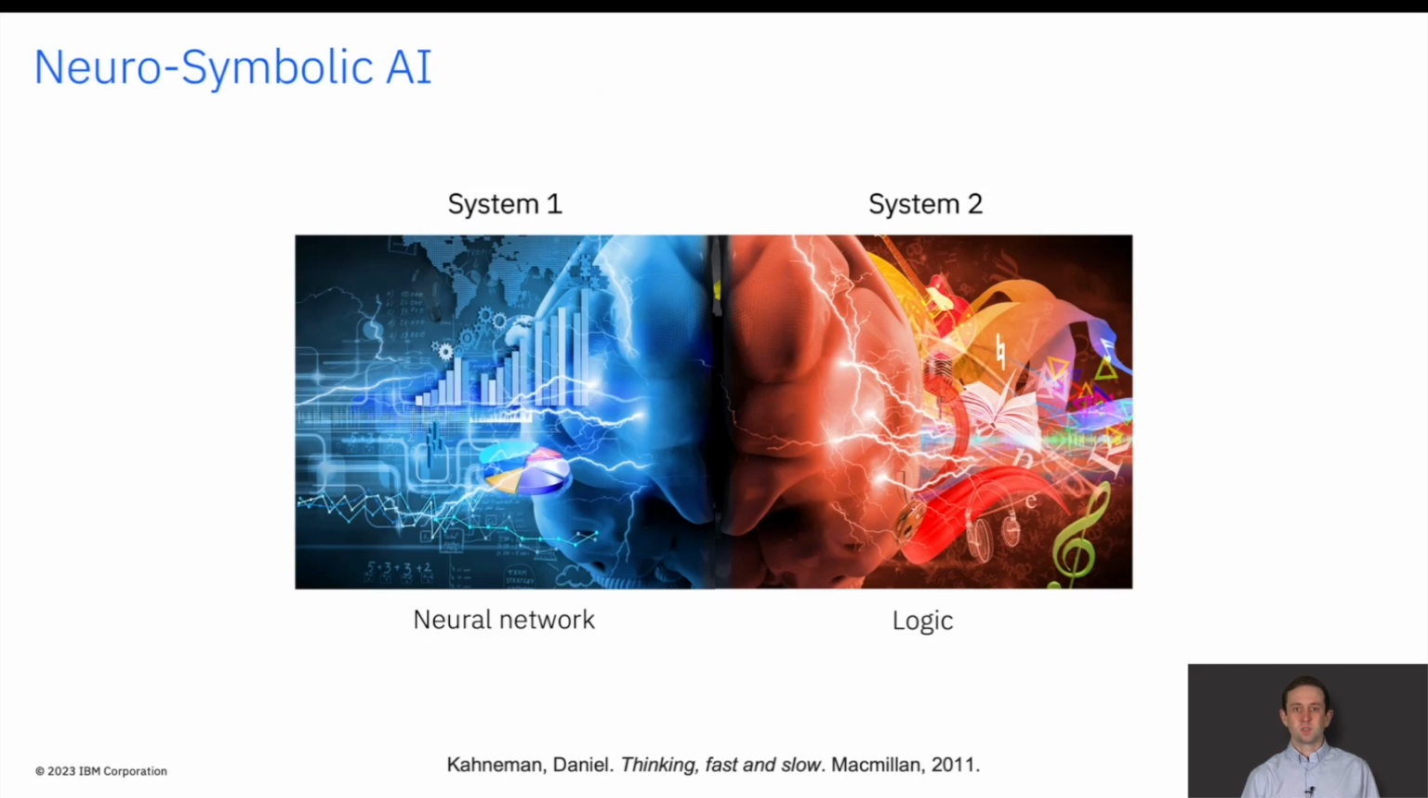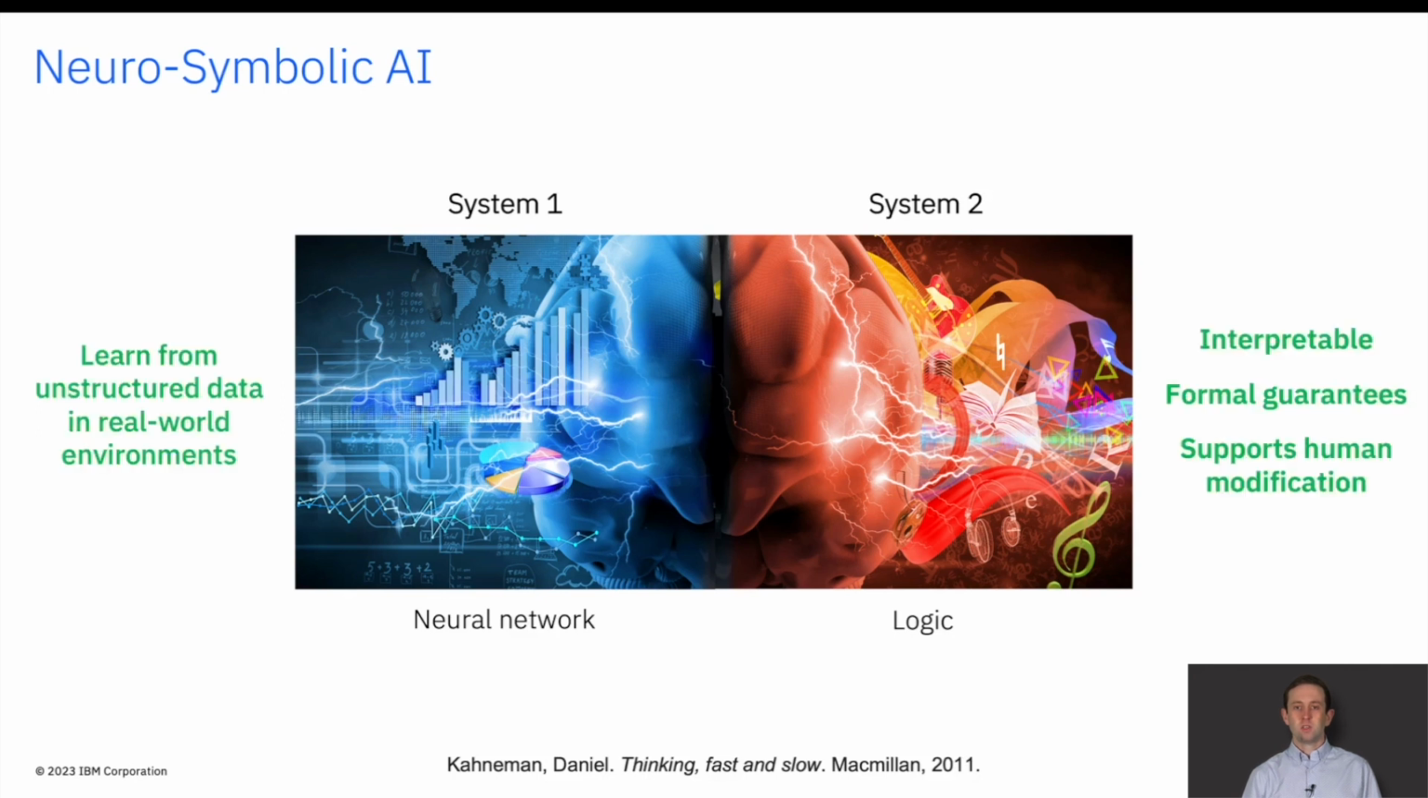Neuro-Symbolic AI is inspired by Kahneman's dual system theory, and the goal is to combine the benefits of both fast and slow style thinking. Here we assume System 1 is a neural network that can perform fast perceptions from unstructured data, and System 2 is capable of complex logical reasoning. Note these systems are complementary, and together they provide benefits that are lacking in each system individually.